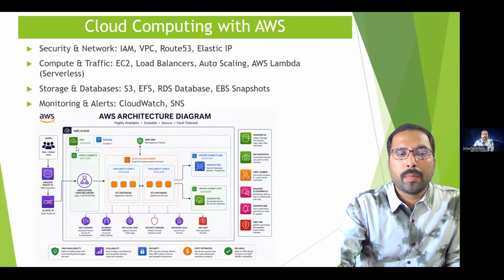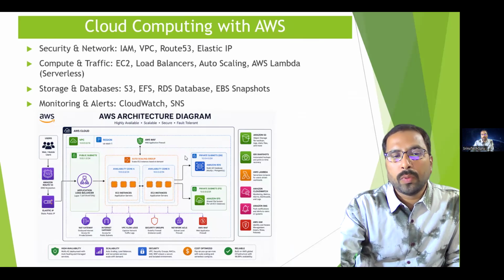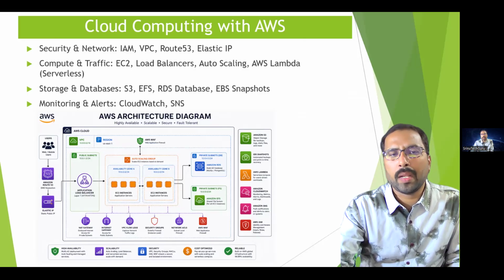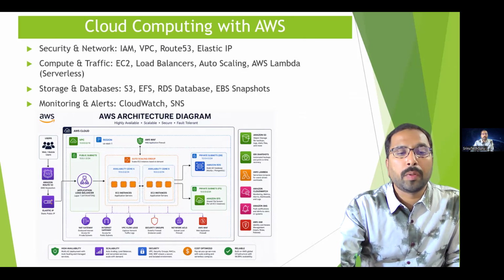Now we'll discuss AWS. Now we come to one of the biggest skills in this roadmap, that is AWS Cloud. AWS gives us services to build secure, scalable, and production-ready applications. We will learn IAM for security, EC2 for servers, S3 for storage, RDS for databases, and load balancer for traffic handling. And we'll also learn autoscaling, CloudWatch, SNS, Route 53, Elastic IP address, EFS, snapshots, and Lambda, and moreover, whatever other things are required will also be there. These services help you design real-time cloud architecture for modern applications.